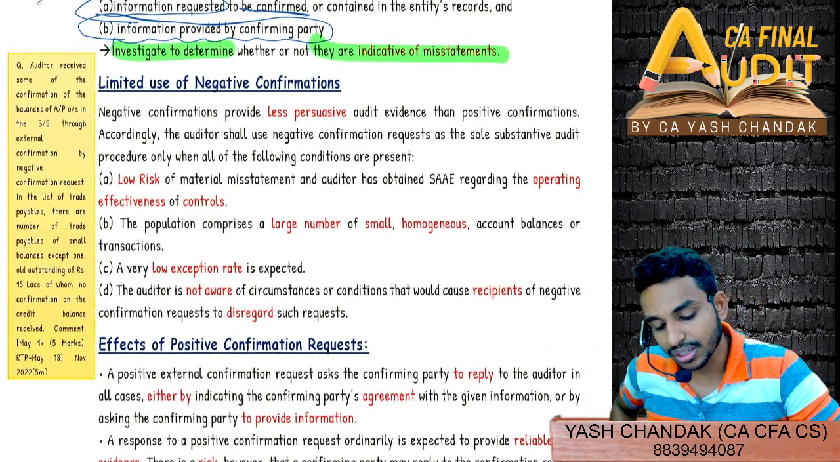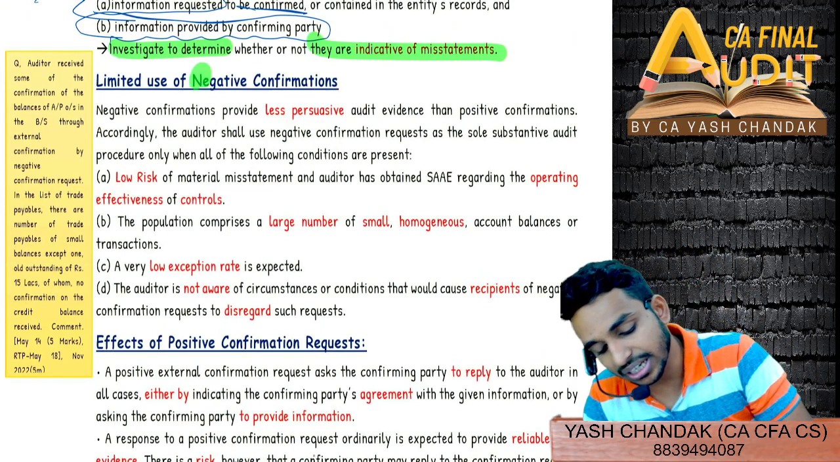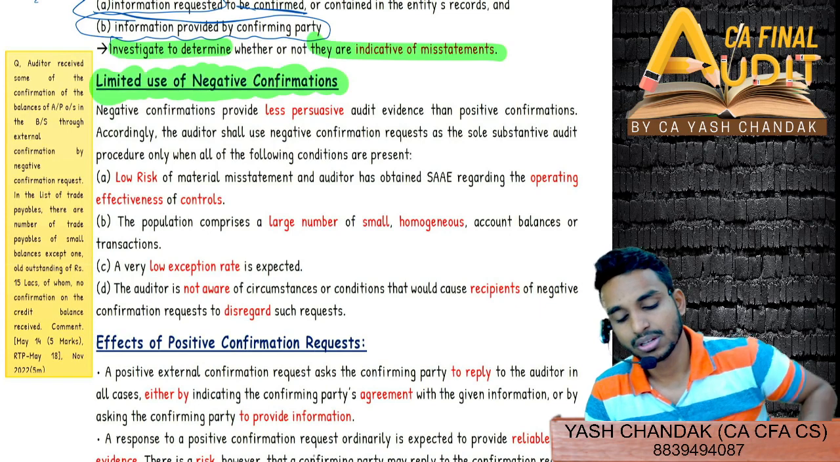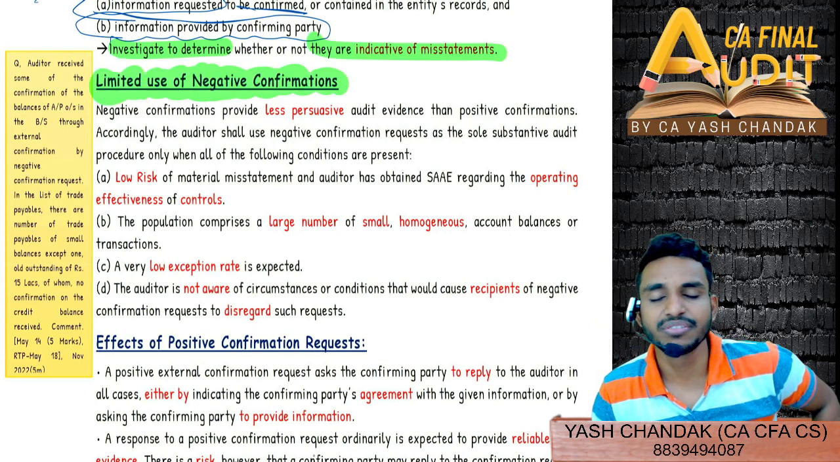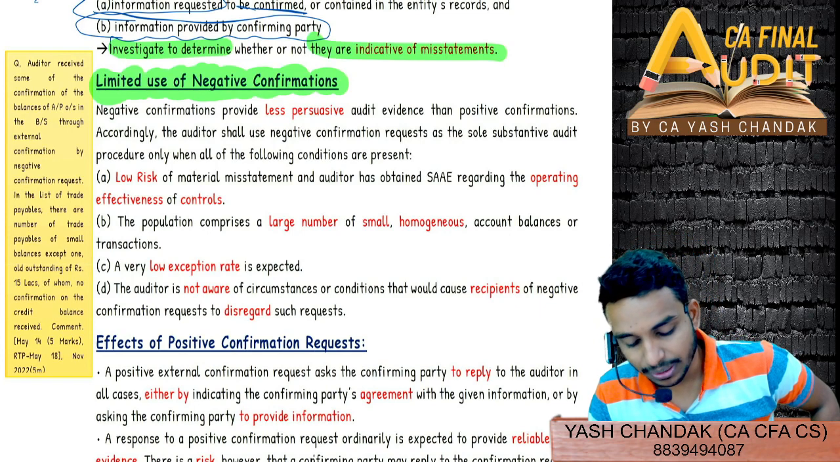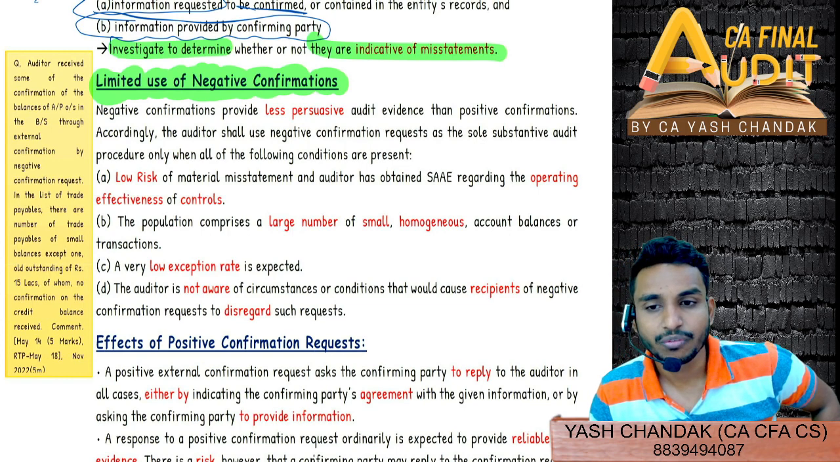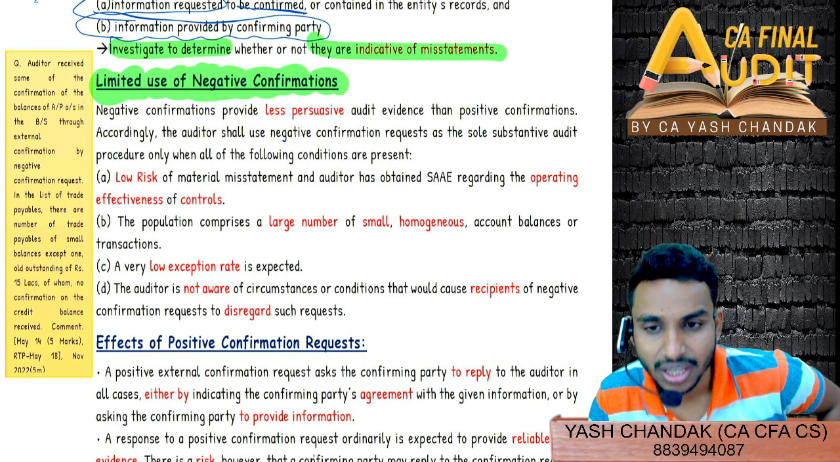Now, limited use of external or negative confirmation. Why do you think there will be a limited use of negative confirmation? We are going to see that there could be a limited use of negative confirmation requests, but first, the question is: why?